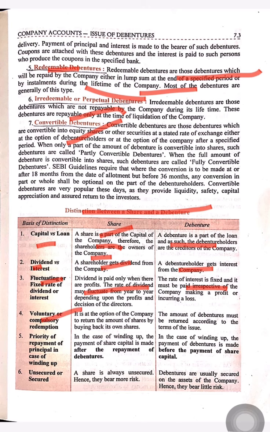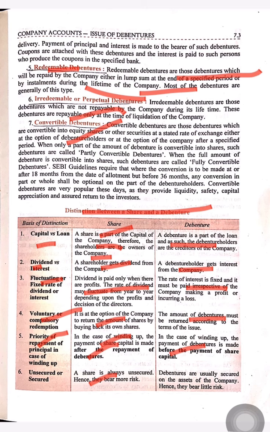Voluntary or compulsory redemption. It is at the option of the company to return the amount of shares by buying back its own shares, but for debentures, it is compulsory to pay back the amount. Now, priority of repayment of principal in case of winding up: the repayment of share capital is made after the repayment of debentures. This means debentures have the preferential right, and in winding up, debentures get payment before shares.